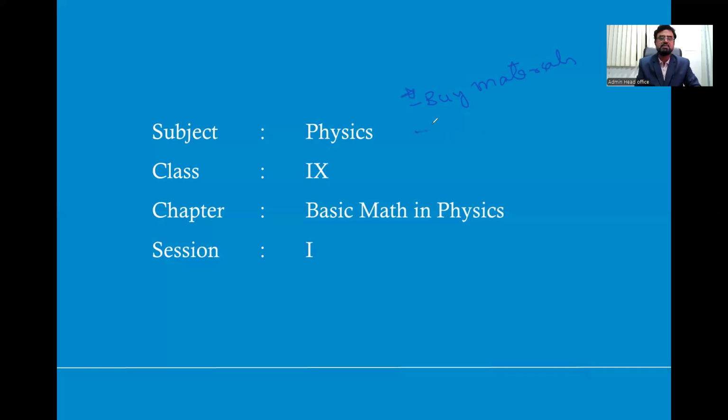The second point is maintain a separate notebook for IIT classes. That is at least 2 notebooks. One is for mathematics and biology, second is for physics and chemistry. If you are comfortable with 4 notebooks, no matter, but at least 2 notebooks you should maintain.